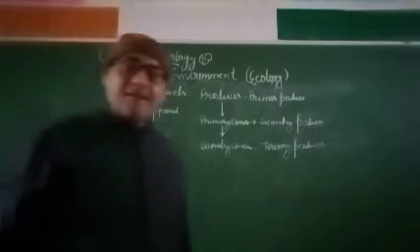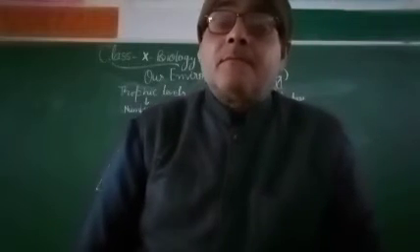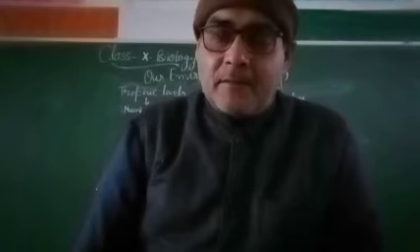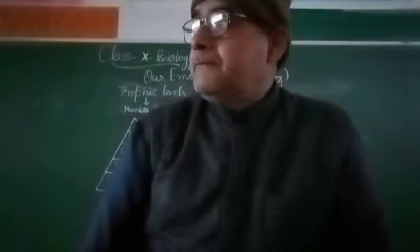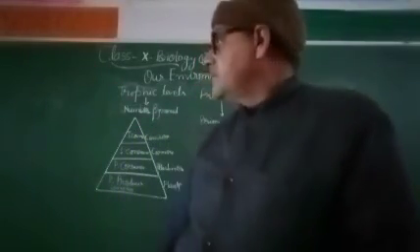And we will discuss in detail about the trophic levels in an ecosystem, how the concept of the pyramid comes into existence, as far as the energy pyramid is concerned.